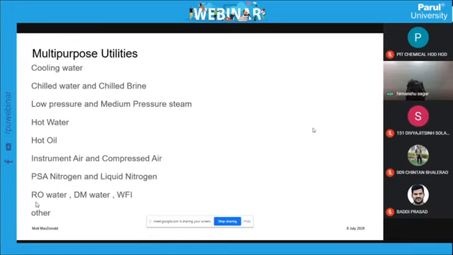So when you apply liquid nitrogen or PSA nitrogen, you can use it in many various steps, for different products, different materials, different reactions, different kinetics.